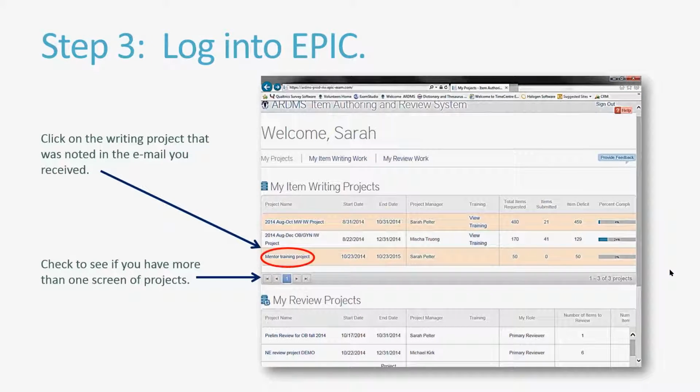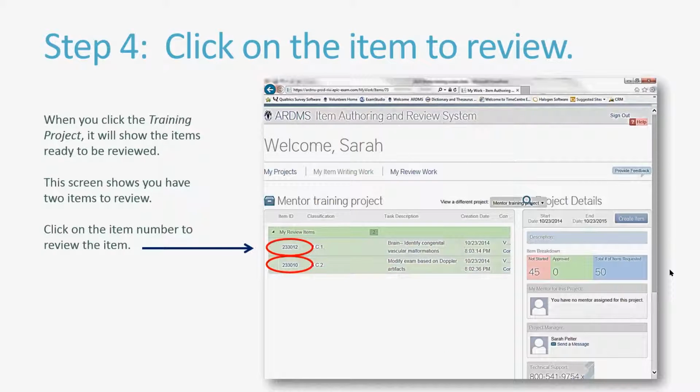Step 3. After you've entered the mentee's name, item number, and project name into the tracking system of your choice, log into EPIC the same way you did as an item writer, using your ARDMS number as your username and your designated password. Click on the writing project that was noted in the email. Please remember to scroll down to see everything, particularly if you write or mentor for more than 1 project. When you click the project, it will show you the items awaiting mentor review. This screen shows that there are 2 items waiting for you to review, and you would click on the first item number to begin.